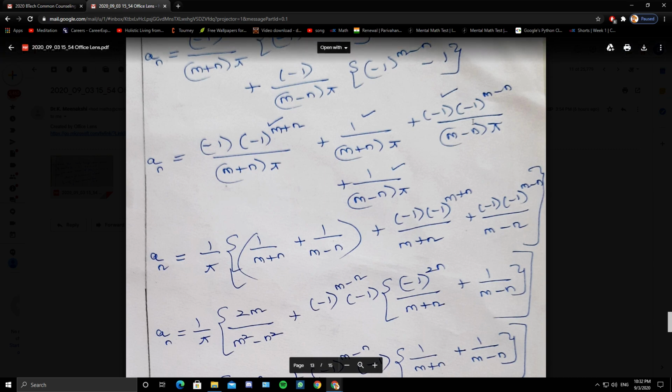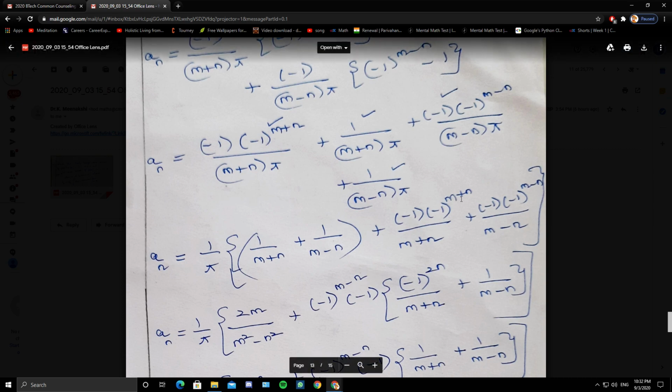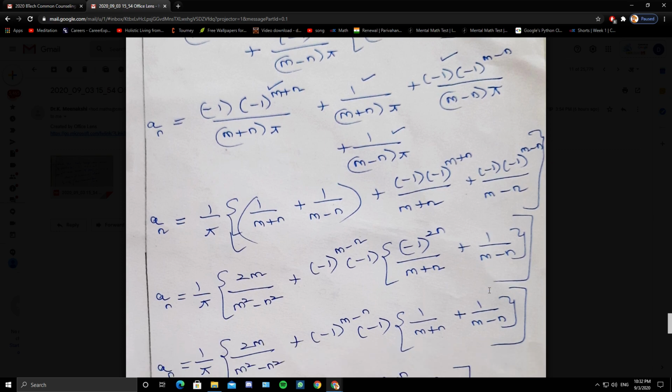And if you group the first term and the third term, take minus 1 out, and of (m plus n), (m minus n), take the smallest power out. So minus 1 whole power m minus n into minus 1. So here it will be minus 1 whole power 2n. If you are taking m minus n from m plus n, the power of minus 1 should be 2n. So if you add the powers, m minus n plus 2n is m plus n. And here it is plus 1 by (m minus n).